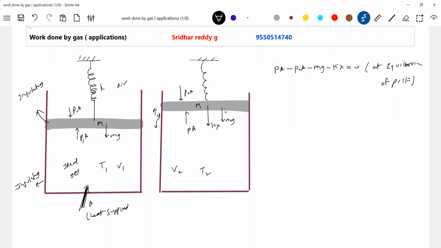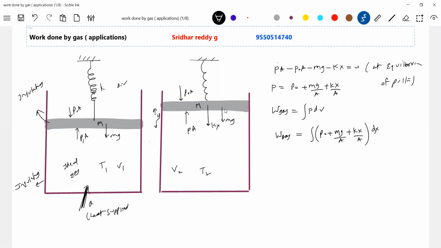What is the work done by the gas? This is what I'm interested in. Work done by gas in any process is the integral of P dV. And what is the expression for P here? P naught plus mg by A plus kx by A, into dx.